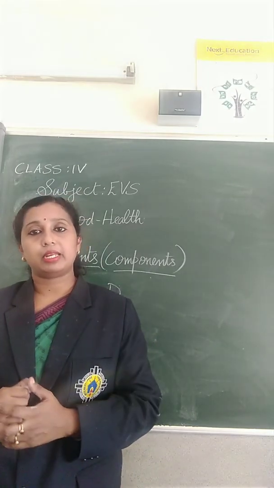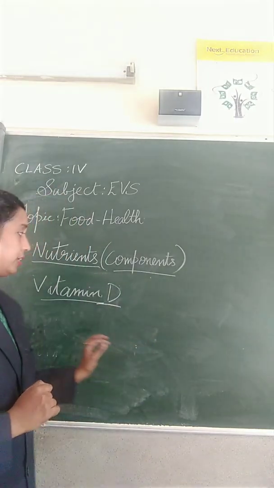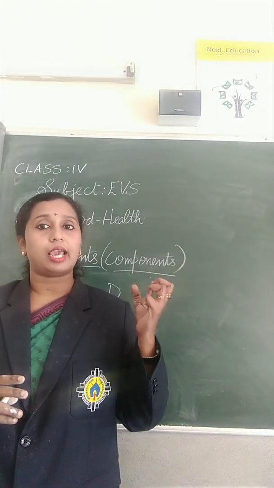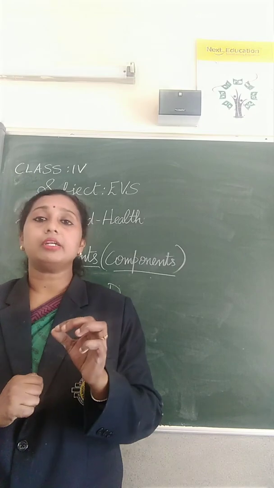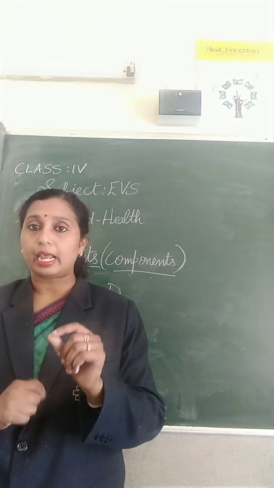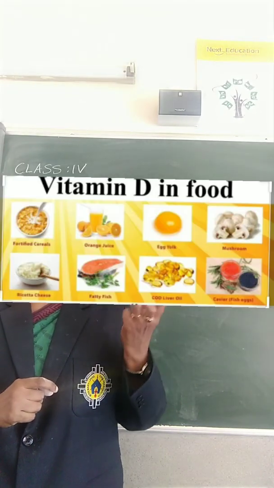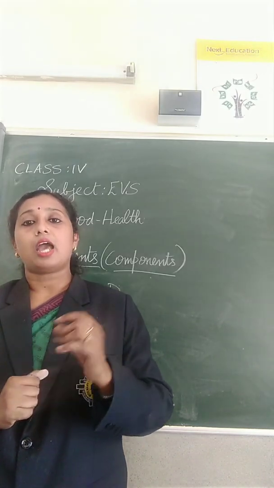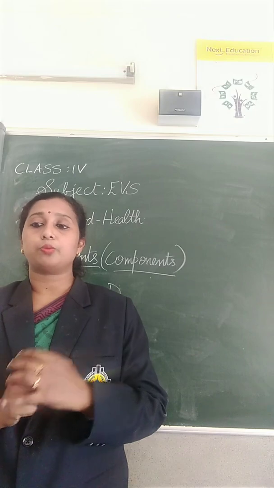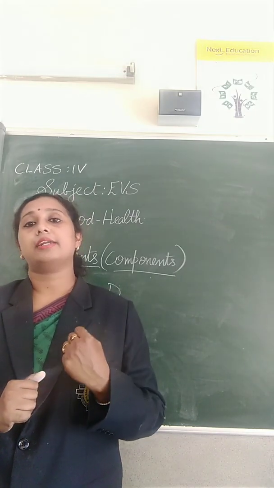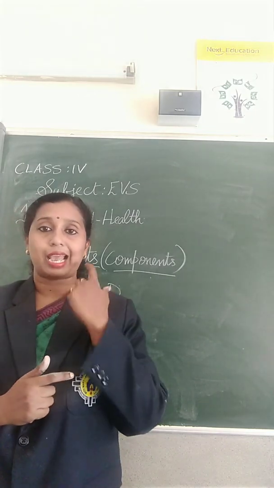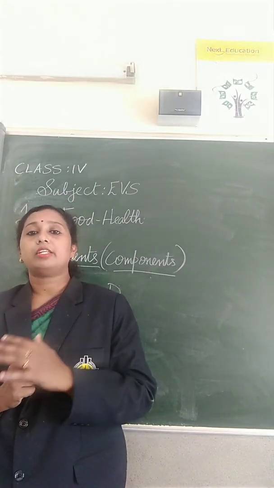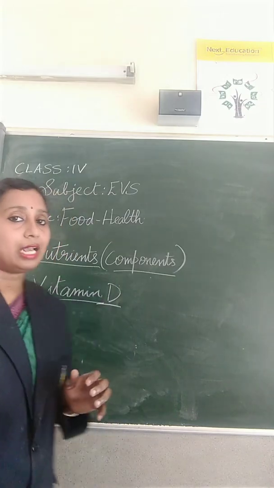The next vitamin is vitamin D. Cod liver oil and sunlight, the rays coming from the sun, are rich in vitamin D. The use of vitamin D is to protect our bones and our teeth, and the deficiency of vitamin D may cause a disease known as rickets.